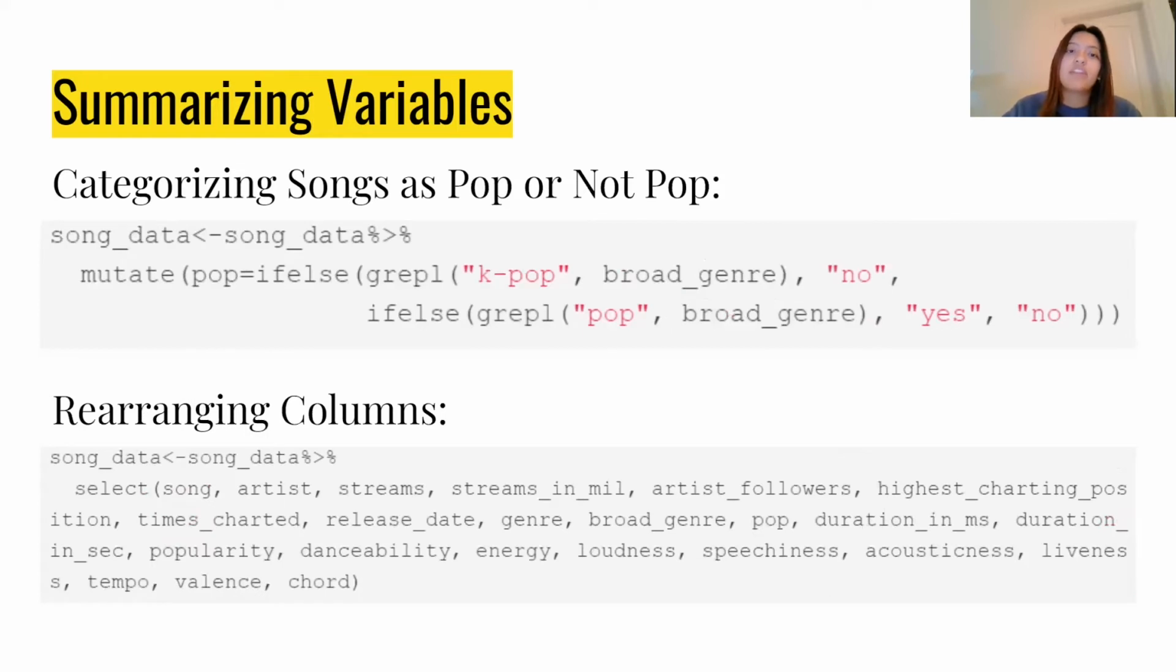So next, I wanted to categorize songs as pop or not pop to use for my logistic regression. And again, I had to categorize by K-pop before pop to make sure that K-pop did not fall into normal pop. And lastly, I rearranged the columns of the data frame in an order that made more sense to me.